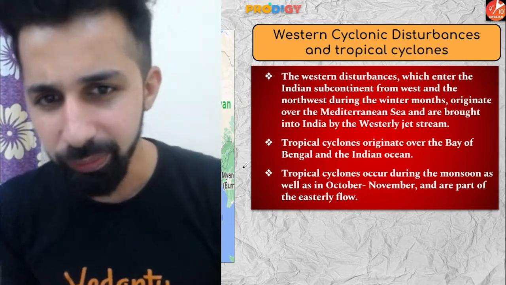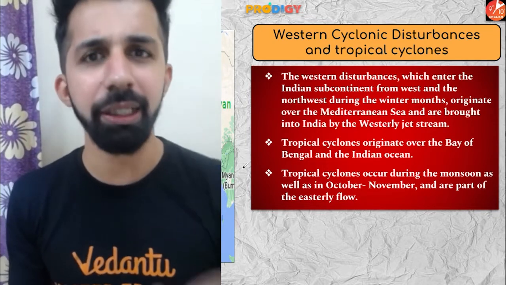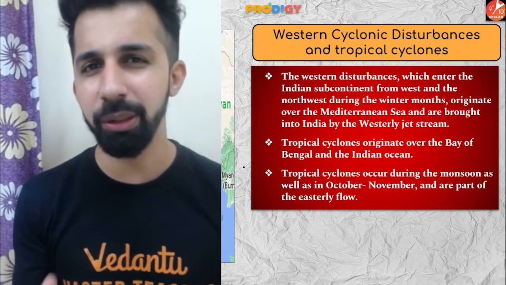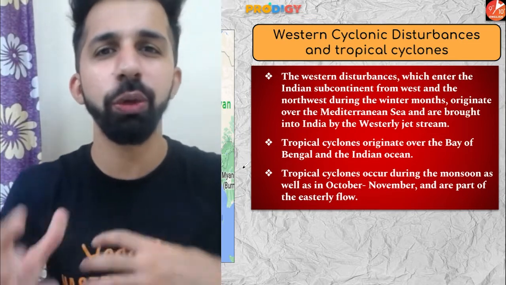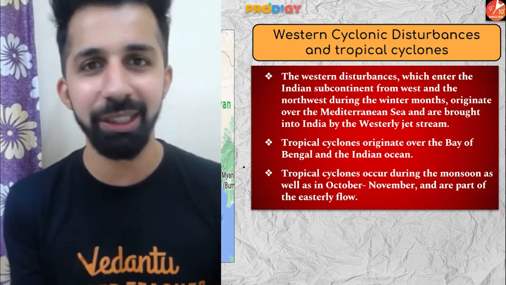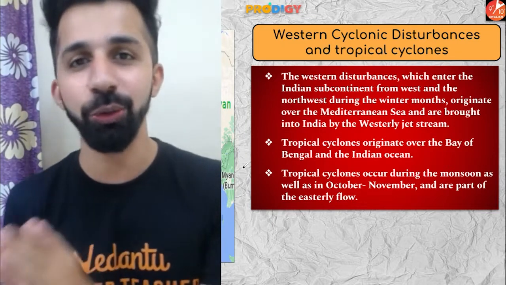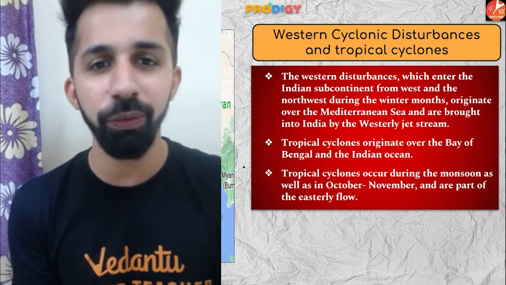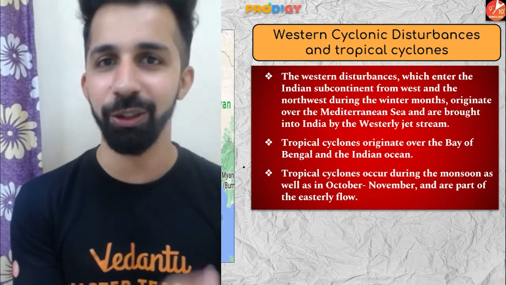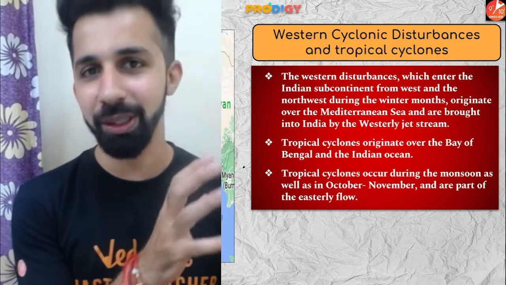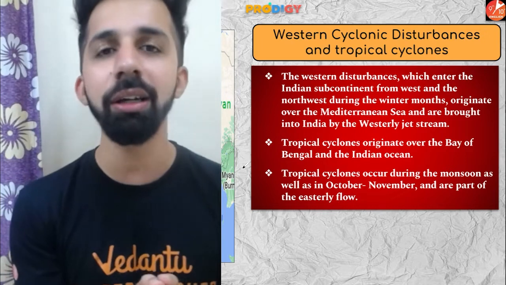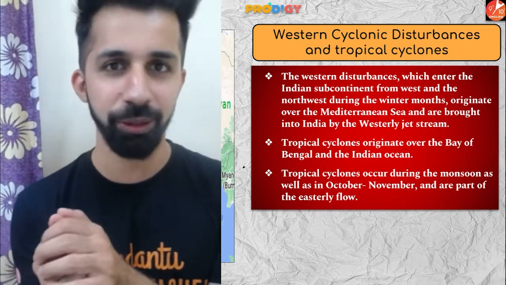Now, when they enter India, try to understand what is happening. During winters, in the months of January and February, unusual rainfall takes place, and sometimes due to heavy rainfall, it destroys the crops, and it also leads to flooding in most of the northern parts of India. So this is how western cyclonic disturbances, these extratropical cyclones which are generated in the western hemisphere, enter India because of jet streams.